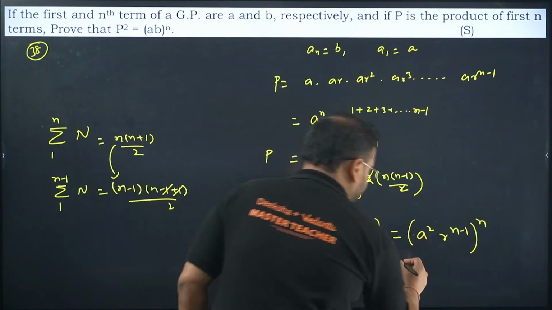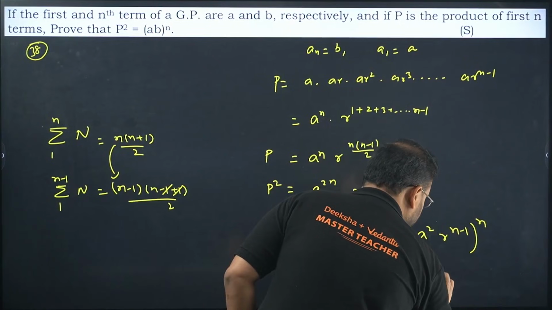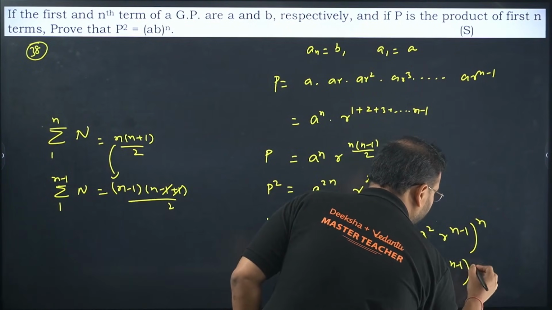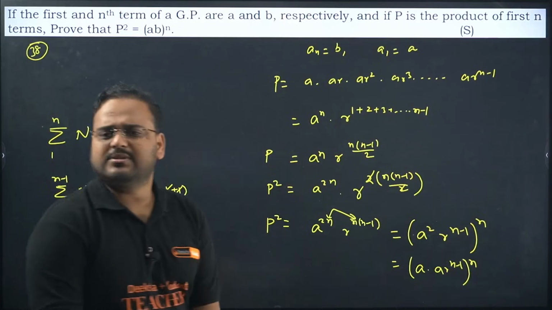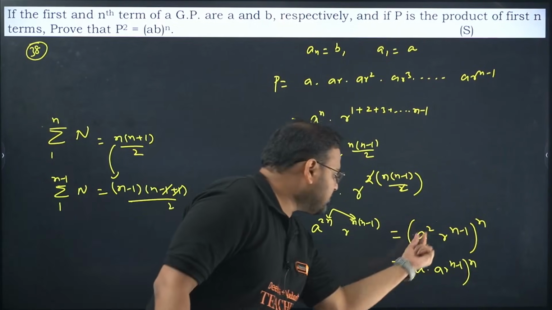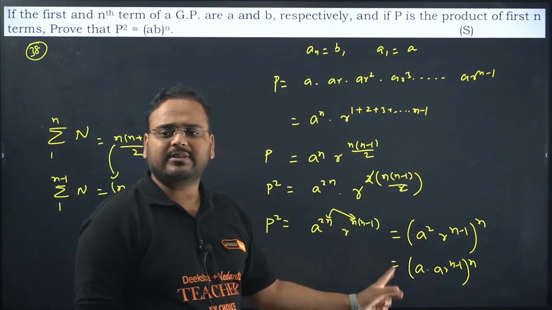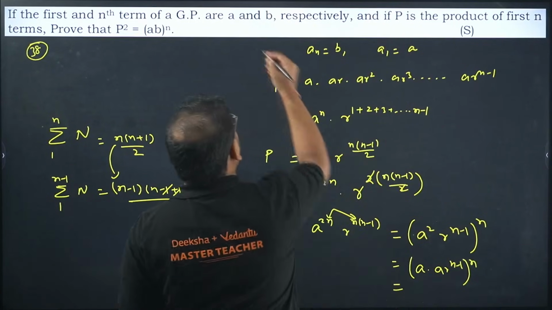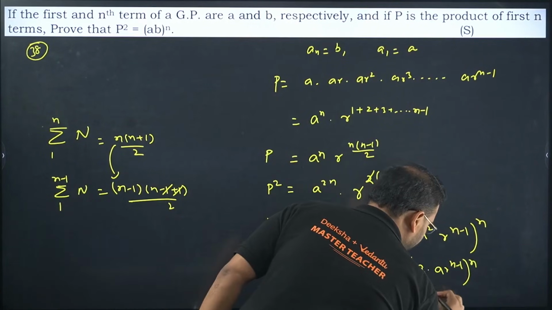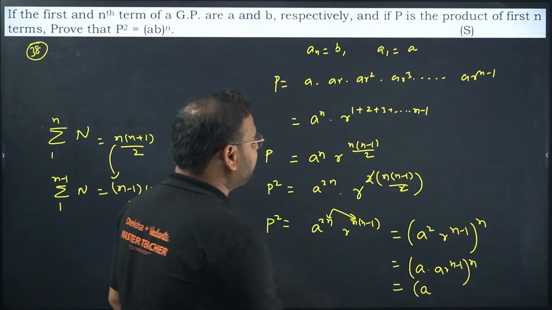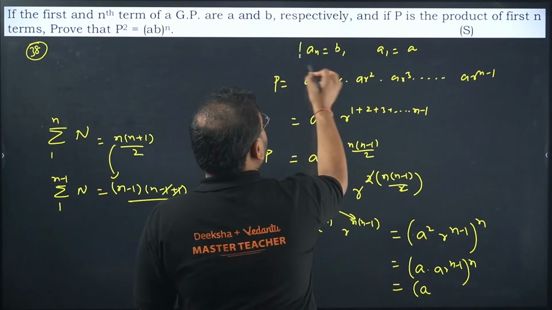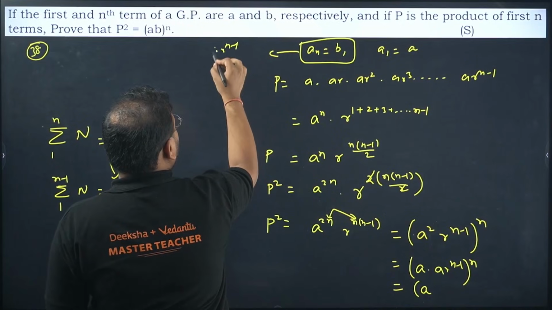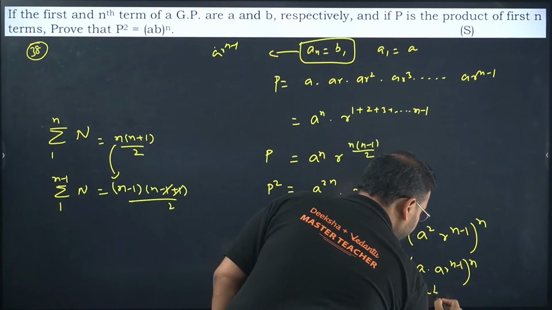Check carefully. I can separate this A as it is and write this as A into R power n minus 1, to the power n. Did I make a mistake? Not at all. I'm writing A square as A into A, clubbed it with A R n minus 1. Check carefully. A represents your first term, so right here A itself, and what is this? A R n minus 1, that is my B. So write that as B.